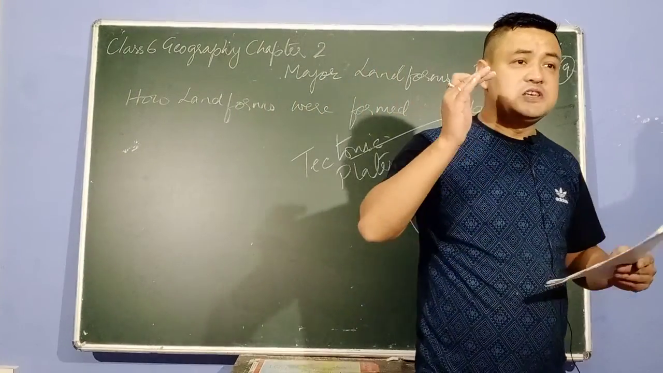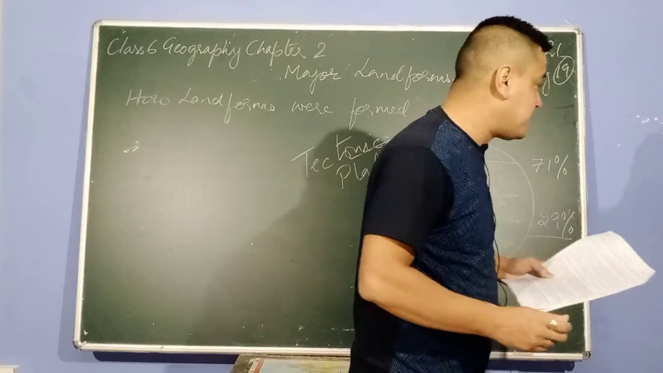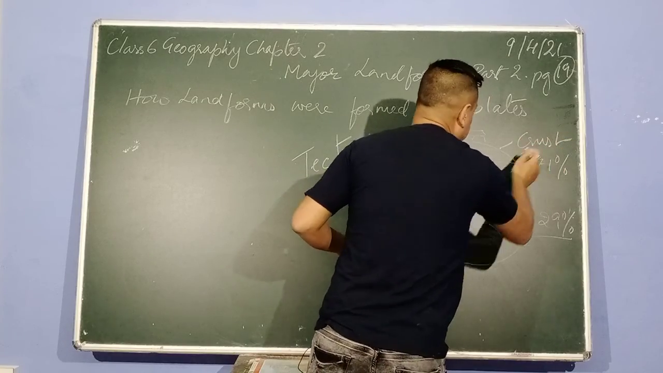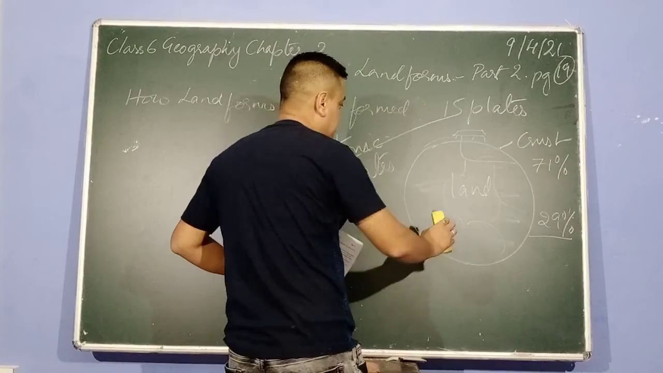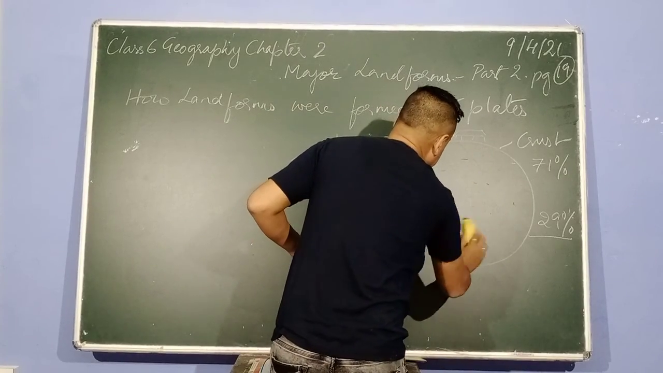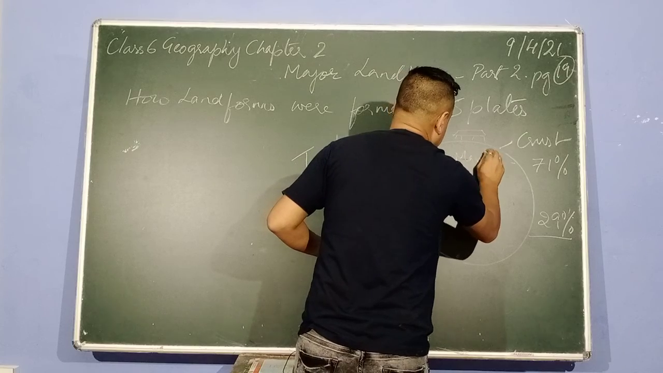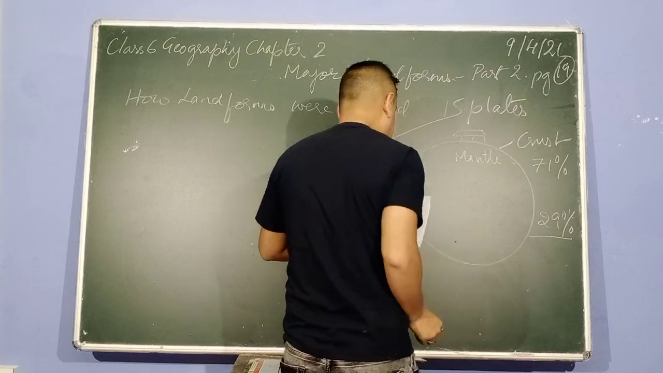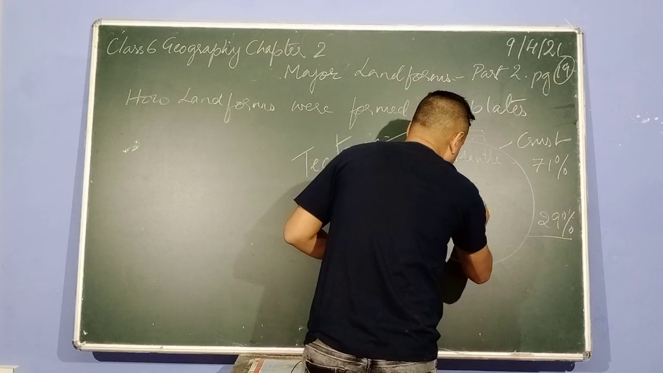Now, why do these plates move? These plates move because, okay, this is crust. The outer surface of the earth is called crust. Isn't that so? The inner surface is called what? Mantle, M-A-N-T-L-E, mantle. And this is the crust, mantle, okay. Then what do we have? Core.